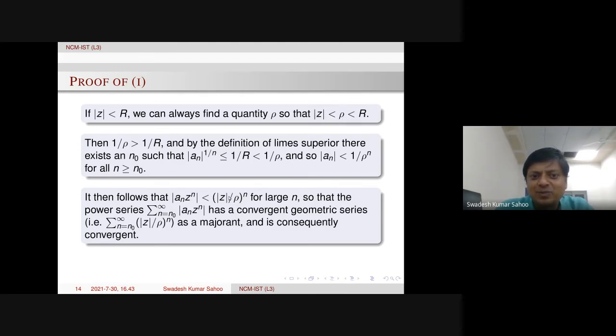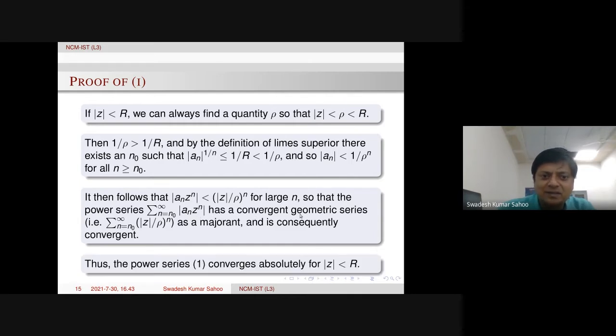That will be a geometric series. Therefore, by the comparison test, the summation of |a_n z^n| is dominated by a convergent geometric series.